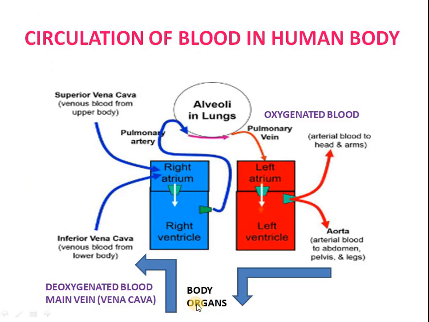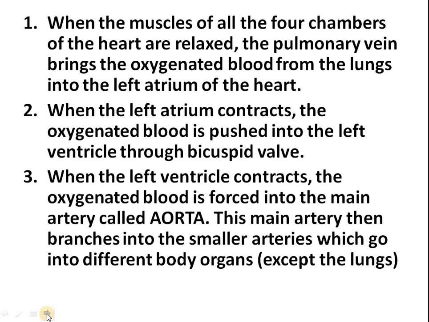Now all these things will be clear here. Kindly see this diagram carefully, you will get to know everything. Lungs, left atrium, left ventricle, right atrium, right ventricle. One by one I will be telling you each and every step. In this we are discussing how the circulation of blood takes place through the heart and through the whole body.